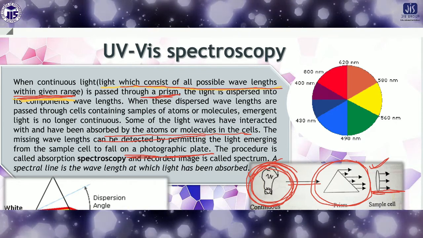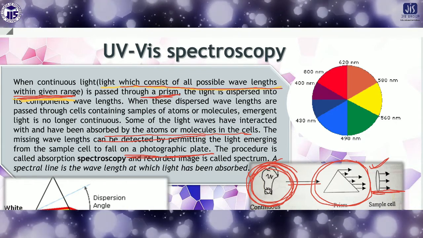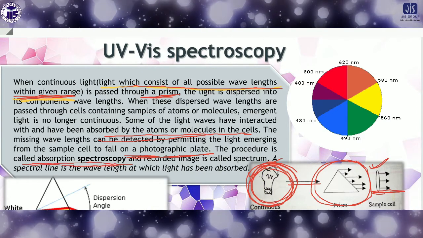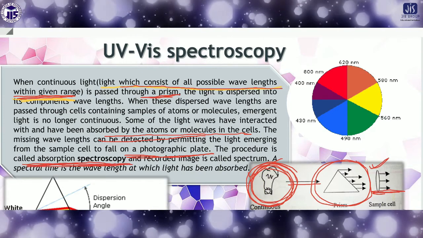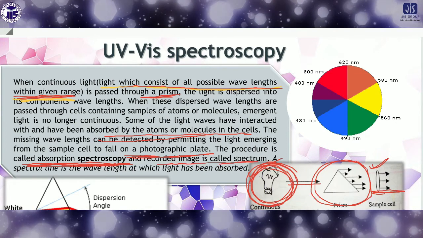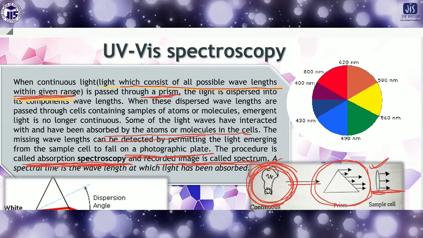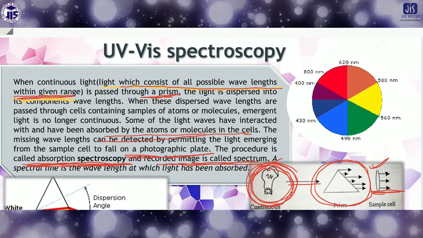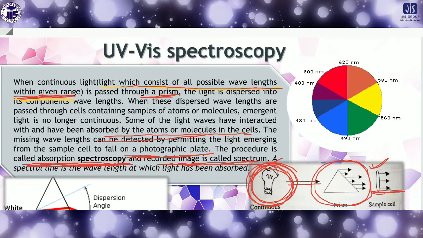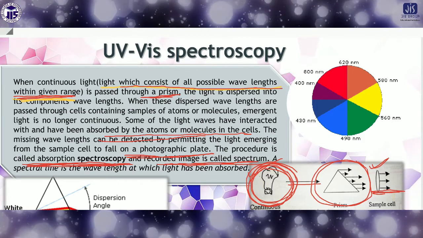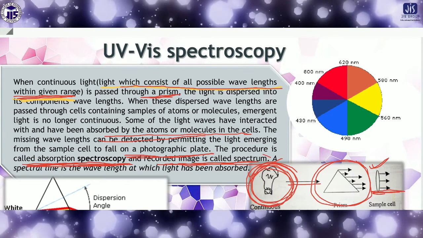This procedure is called absorption spectroscopy, and the recorded image on the photographic plate is called the spectrum.